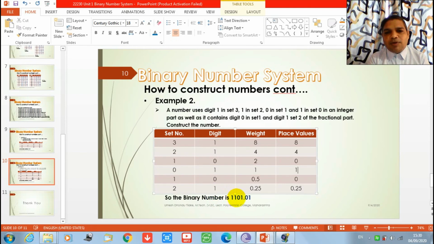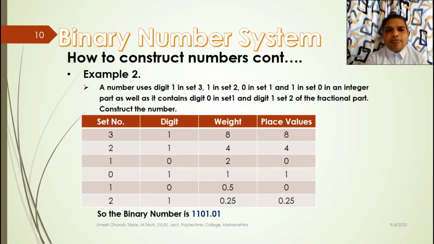1101.01. Okay, it is correct. Set 3, set 2, set 1, set 0 for the integer part. After the fractional point, set 1, set 2. 0 is there for set 1. 1 is there in set 2. So this is how binary numbers can be written.